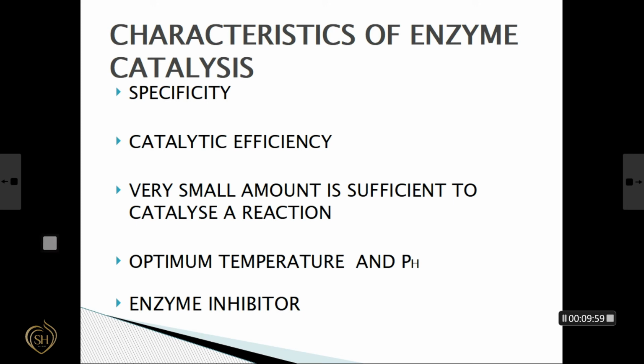And the fourth point, optimum temperature and pH. The catalytic activity of an enzyme is maximum at a particular temperature and pH. That is, the optimum temperature is 37 degree and the optimum pH is around 5. And the last point, enzyme inhibitors. The action of enzymes are controlled by various mechanisms and they are very sensitive to the inhibitors. These are the main characteristics of enzymes.